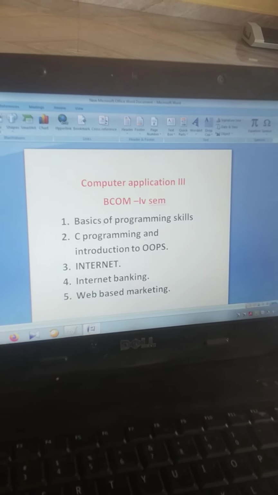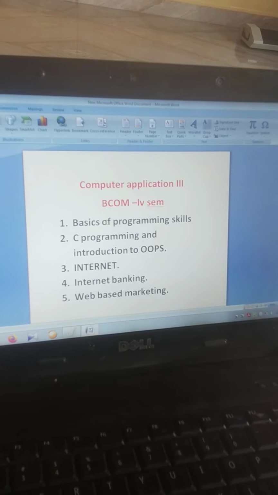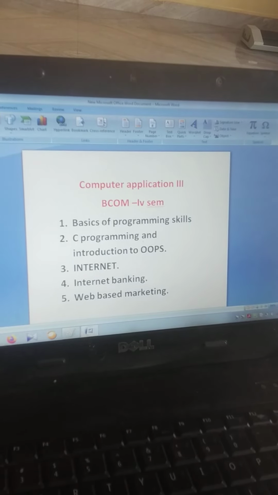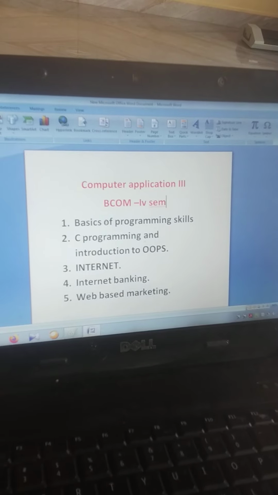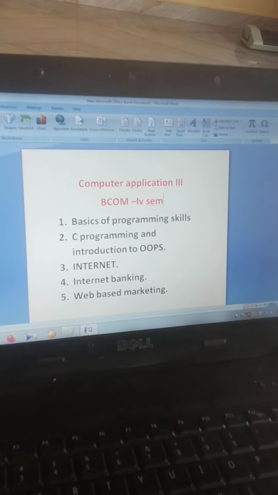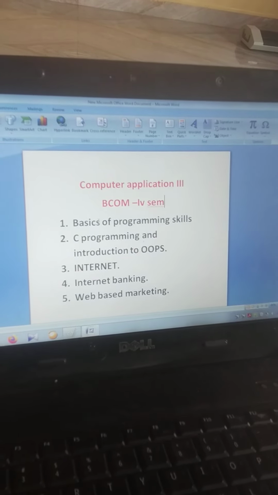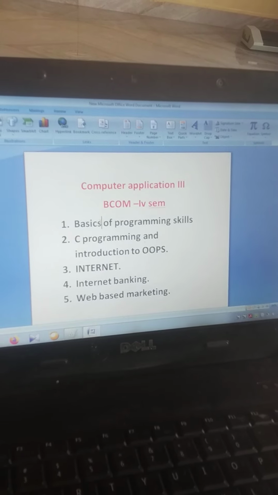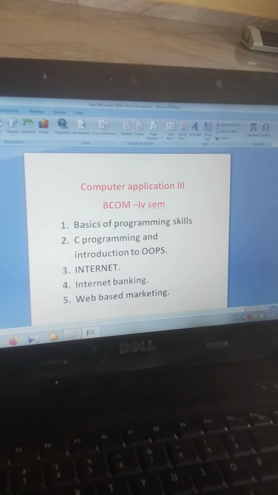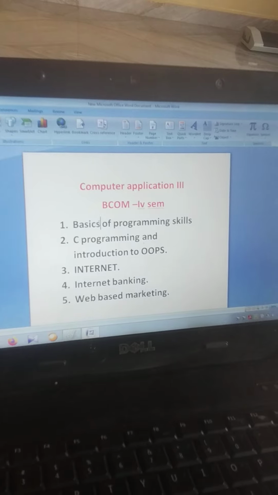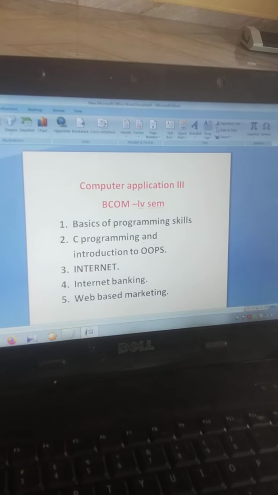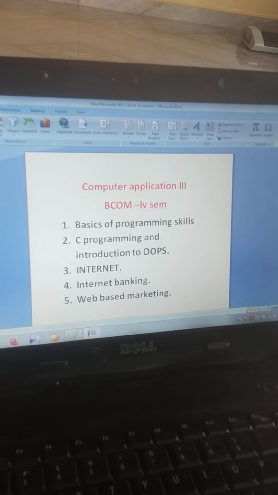In that there are two criteria. First one is what? We are going to write algorithms. And the second one is flowcharts. Whenever you are going to write a particular program, before that you need to prepare that program in an algorithm and in a flowchart. Before writing in a computer, you must prepare yourself. That we are going to study in the basics of programming skills.